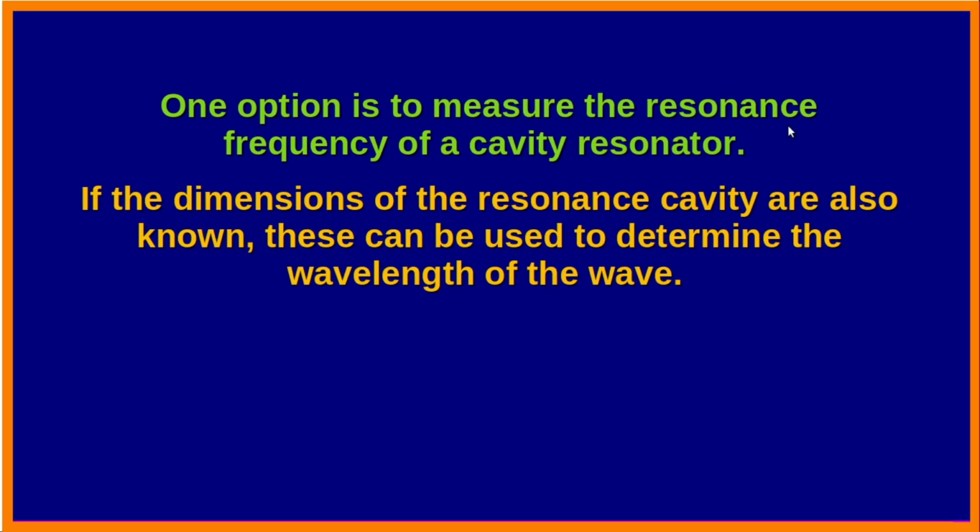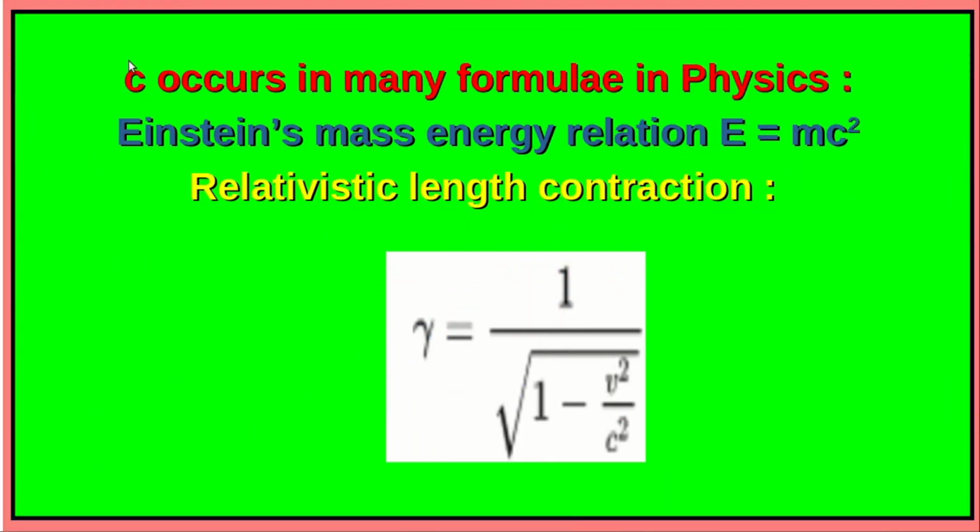For this purpose, one option is to measure the resonance frequency of a cavity resonator. If the dimensions of the resonance cavity are also known, this can be used to determine the wavelength of the wave. The fundamental constant c occurs in many formulae in physics. Of course, one we have already seen, Einstein's mass-energy relation, E = mc².